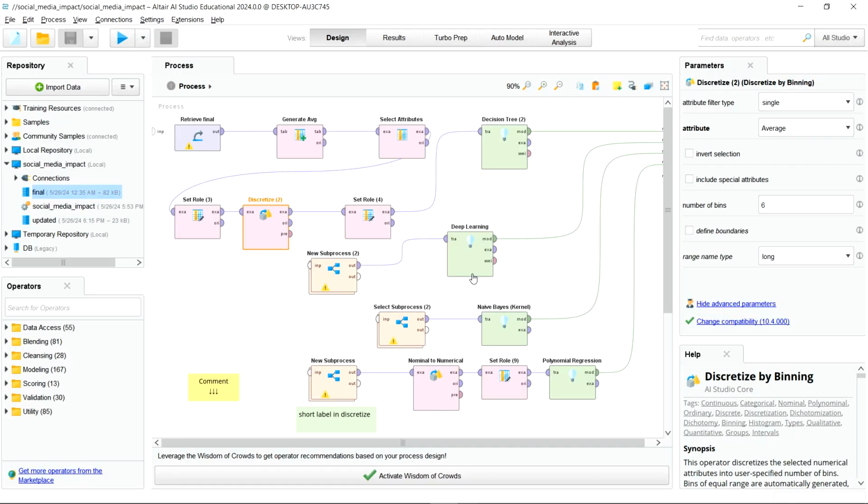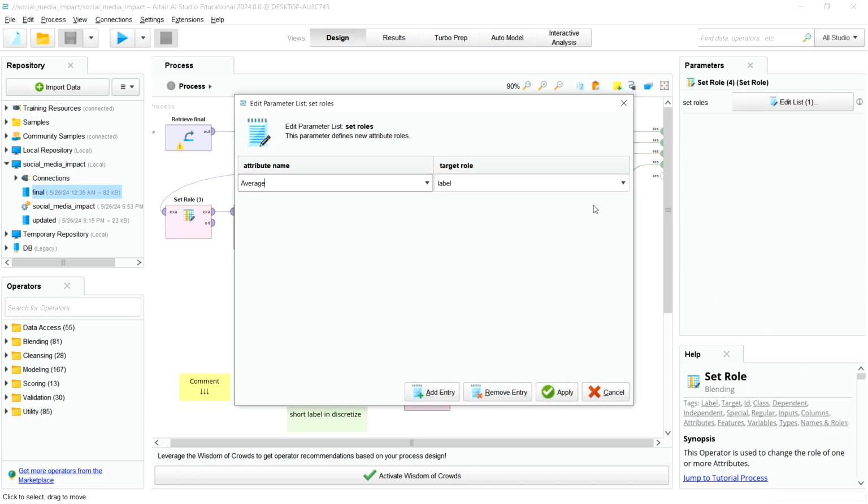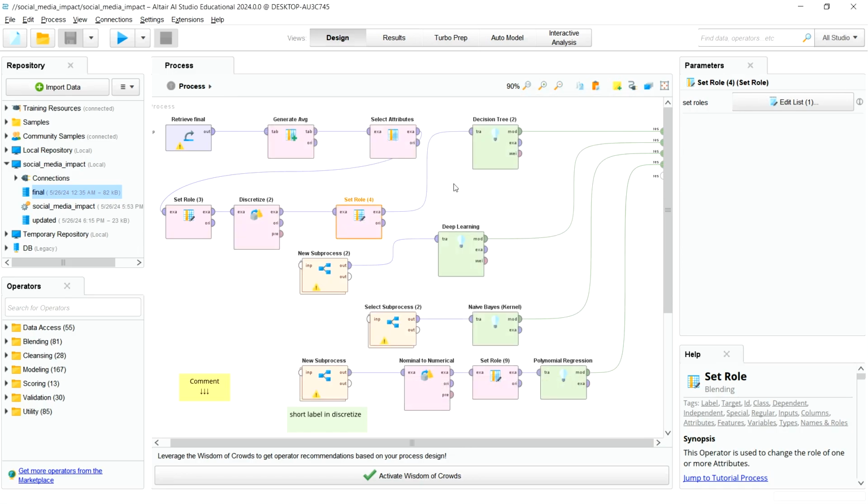So that the decision tree could be very nicely seen. After making the bin, we have set role to make the average as the label for the decision tree, and then we have applied the decision tree to it. So in this design part, my experiment is having 4 results.